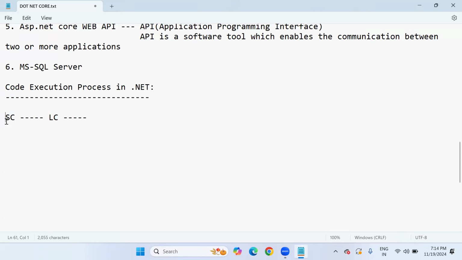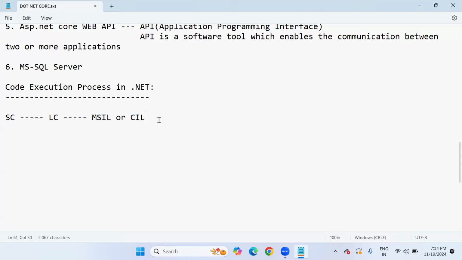If we write the logic in VB.NET, the VB.NET language compiler is used. So the source code is compiled by the language compiler and it generates MSIL code, or we can call it CIL code. MSIL stands for Microsoft Intermediate Language, also called CIL, Common Intermediate Language.